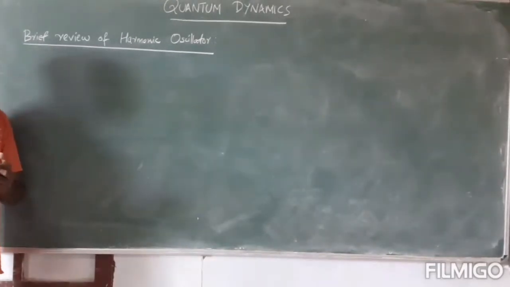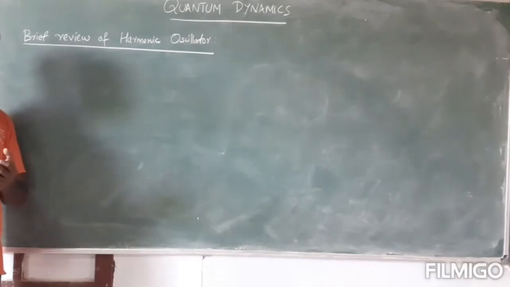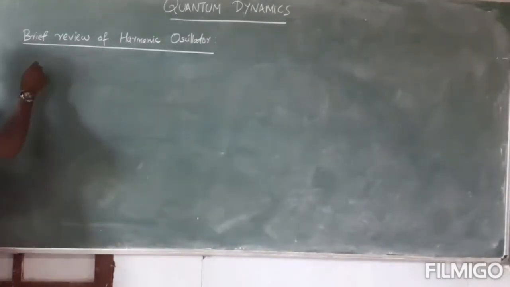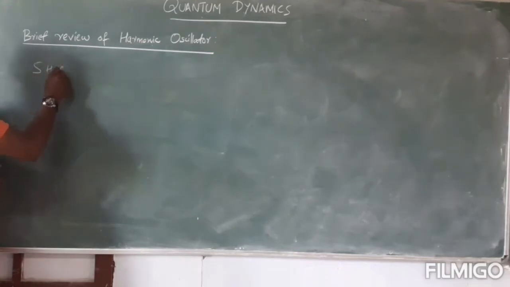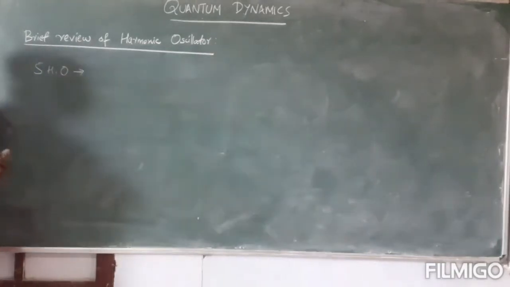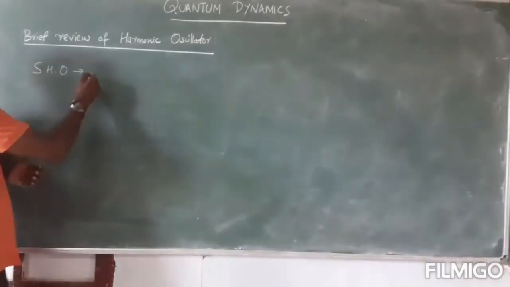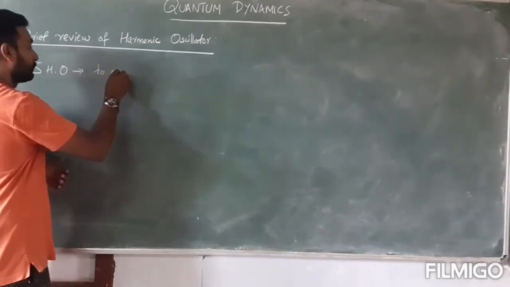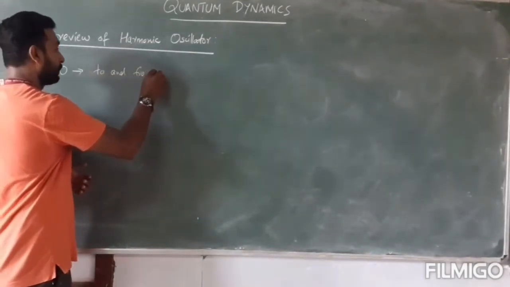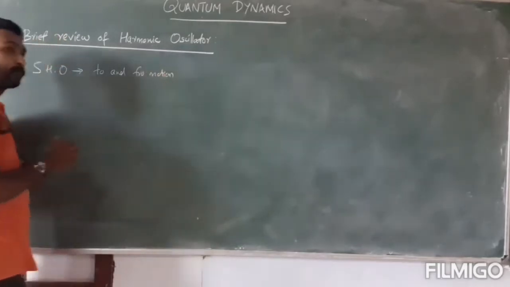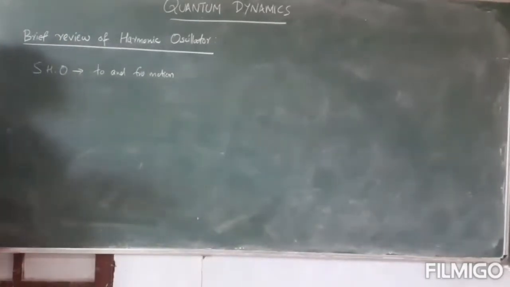Okay, so the harmonic oscillator, as you know, is the simplest oscillator in physics, and usually it is called a simple harmonic oscillator. Now, what is a simple harmonic oscillator, or what is an oscillator? An oscillator is a physical system which always has a to-and-fro motion, and the to-and-fro motion will happen about some equilibrium position.